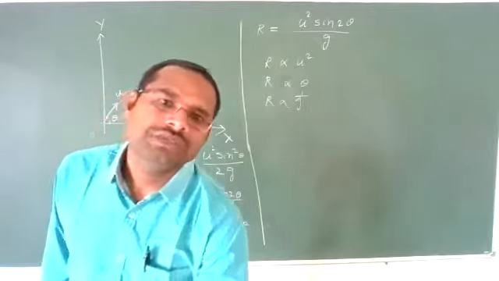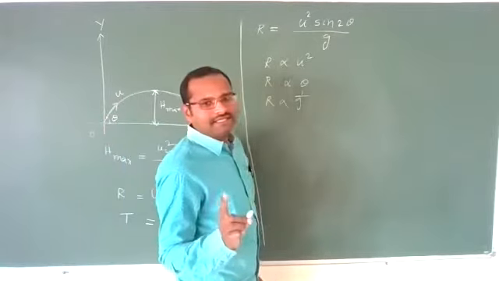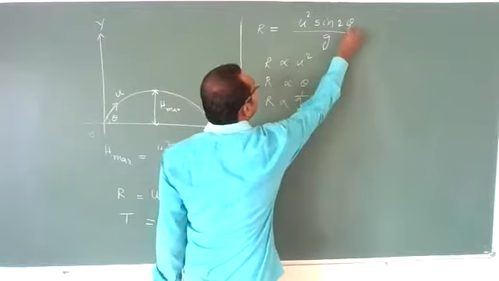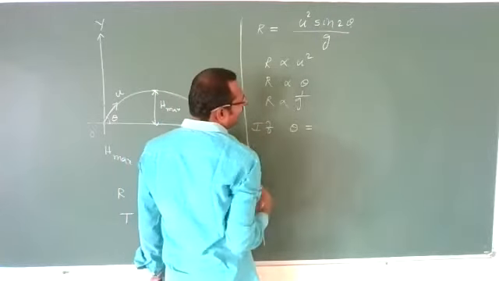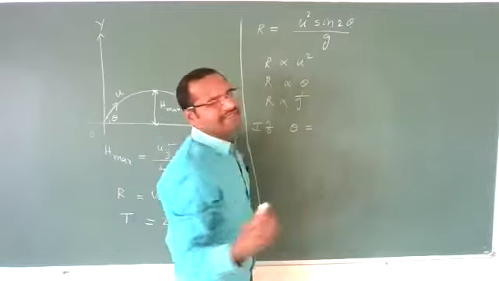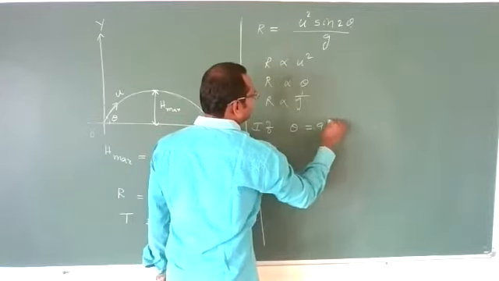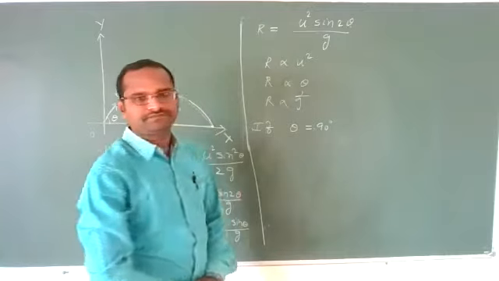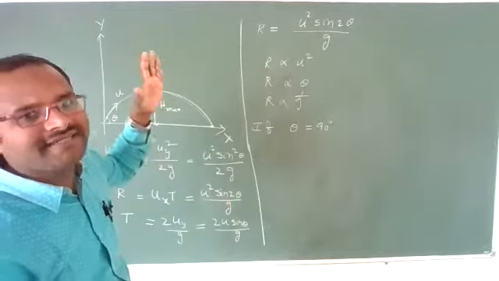Okay. Now, for example, if you take theta is equal to, what should I take, 0 degrees, otherwise 90 degrees I take. Means vertically I am projecting with the horizontal.